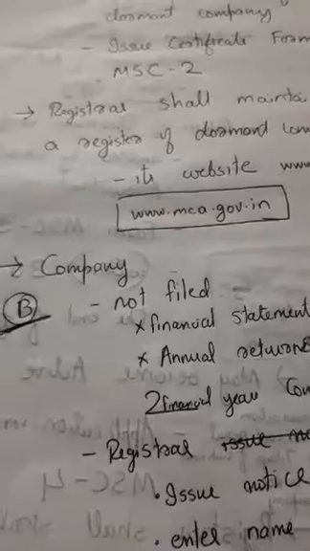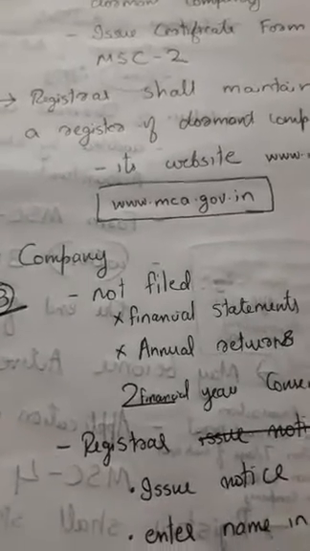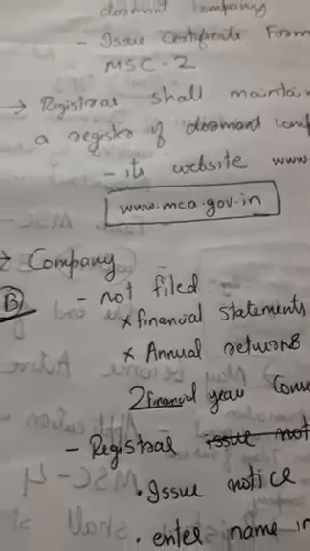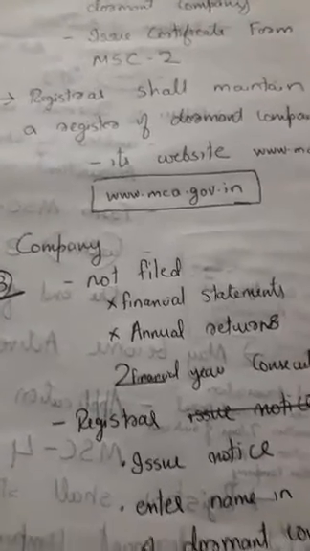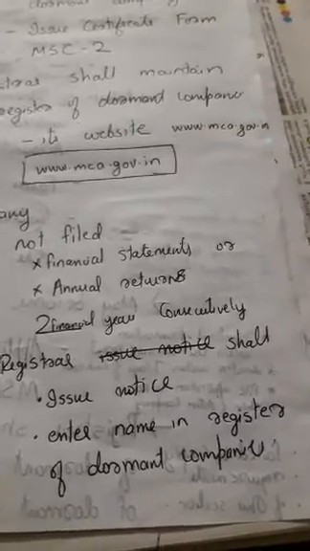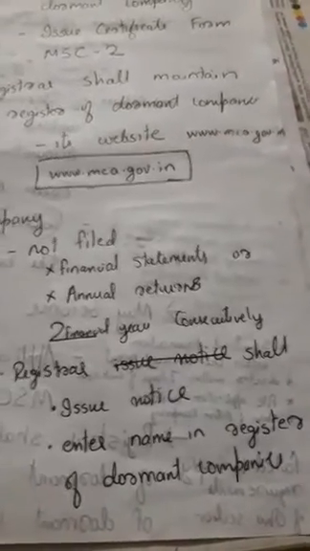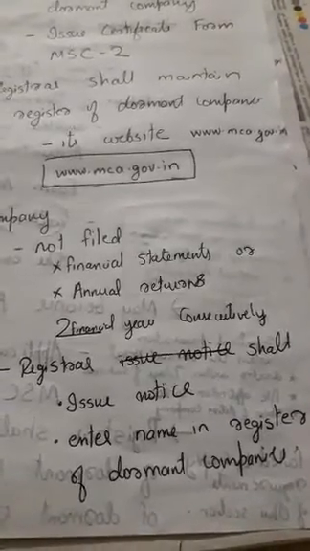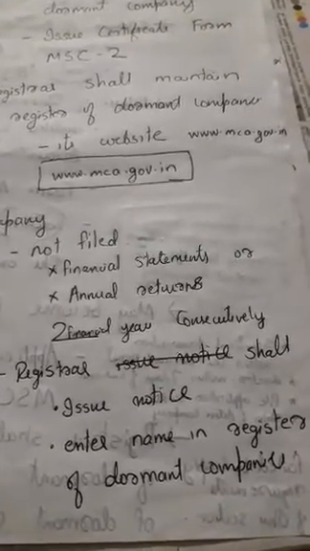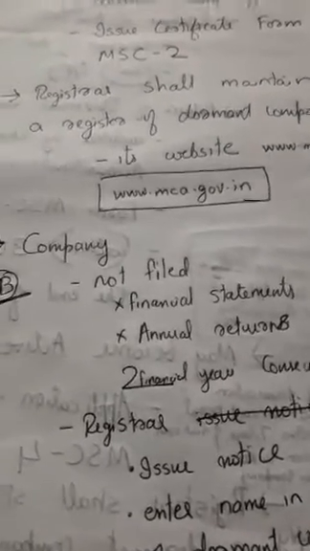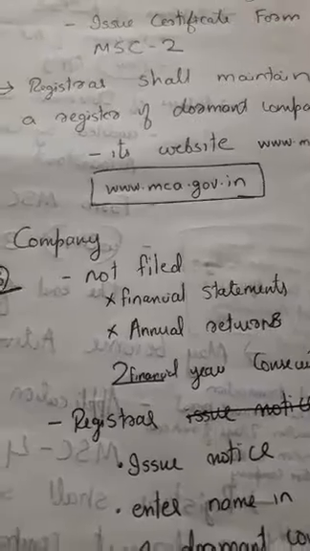Here the company is not making any application or complying with any formalities for converting to a dormant company. The Registrar issues notice to the company, specifying that the company is going to be entered into the register of dormant companies. In what case is this procedure done?